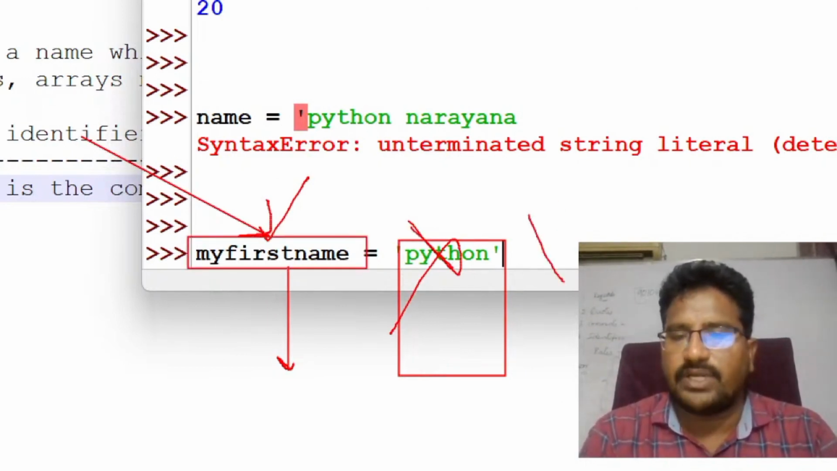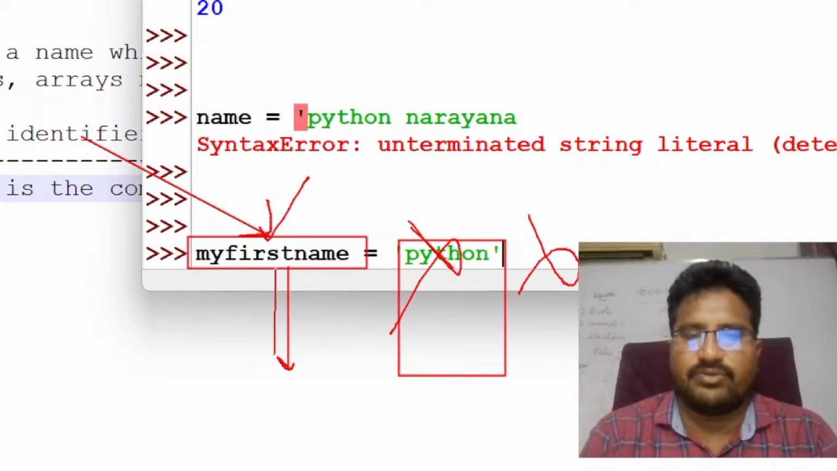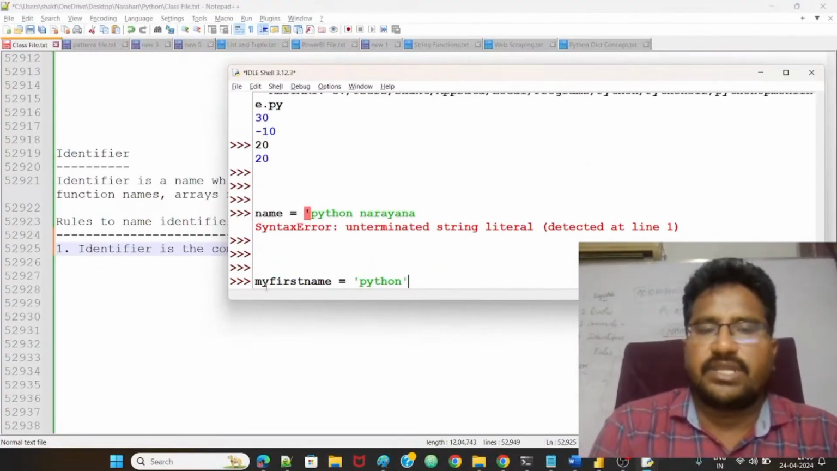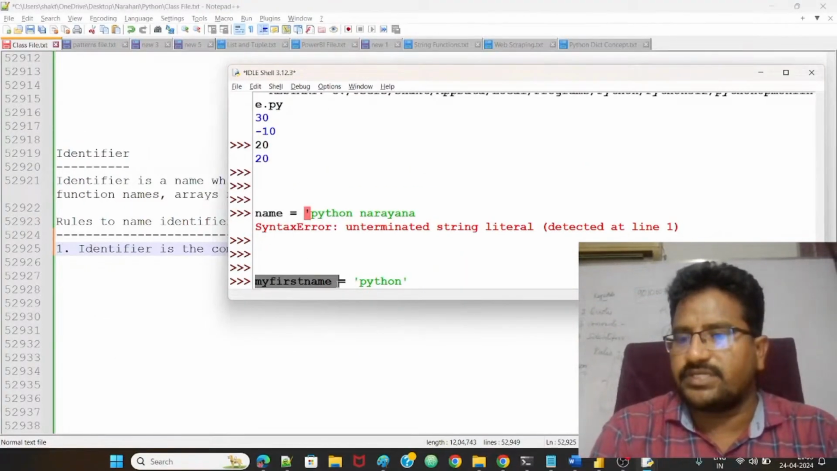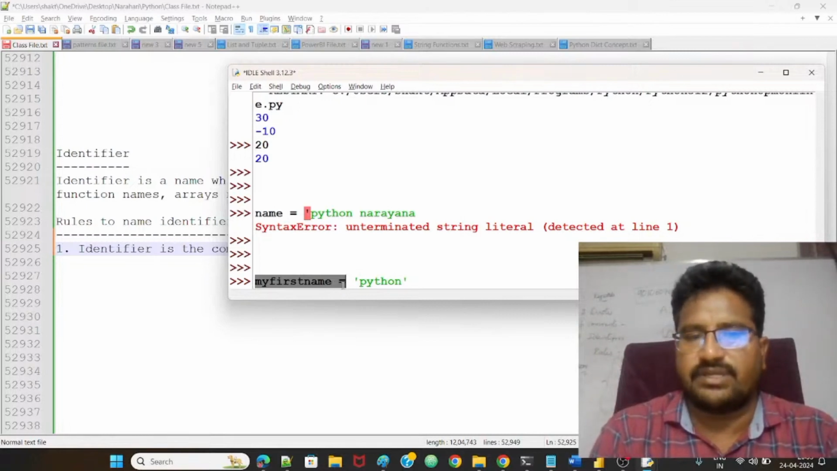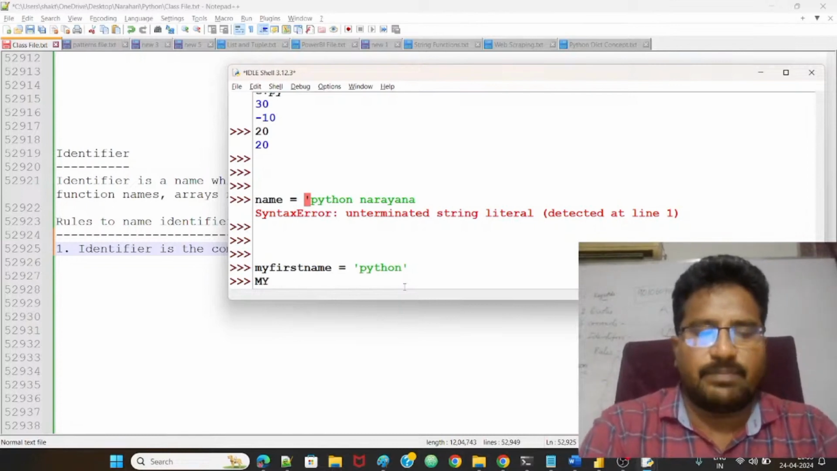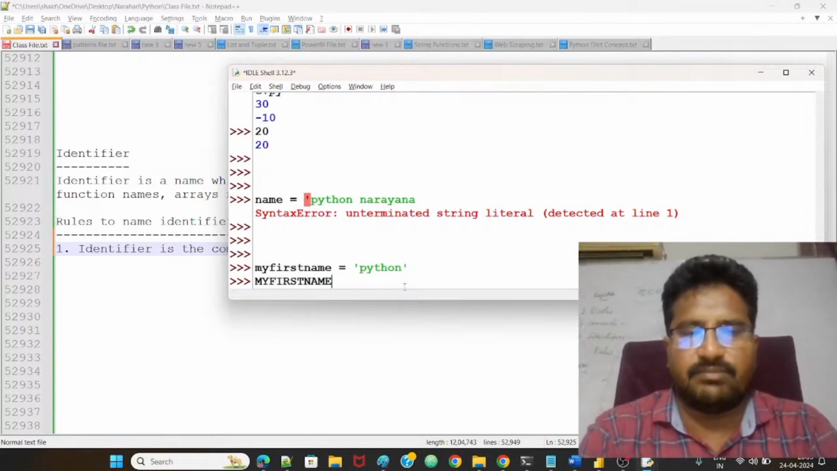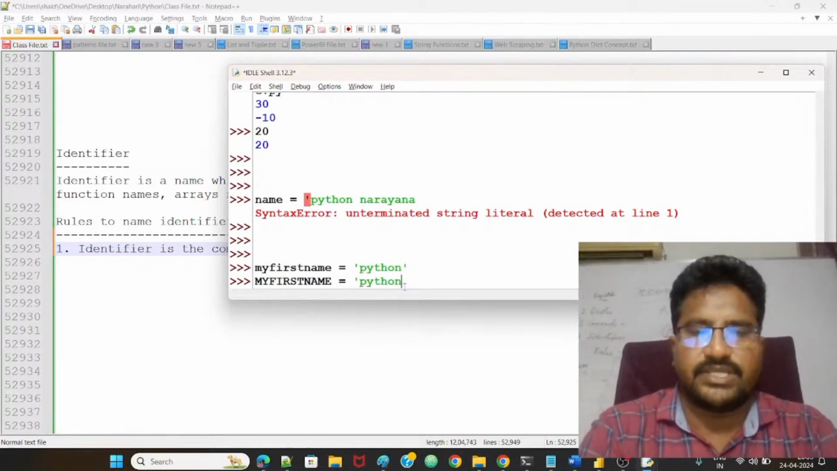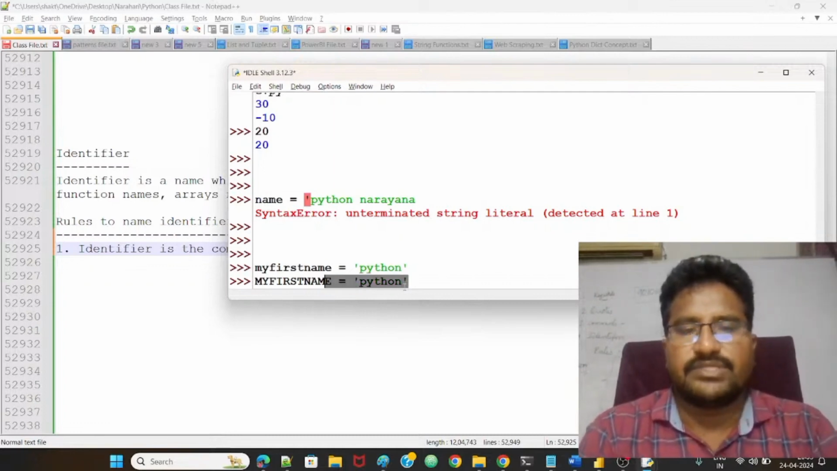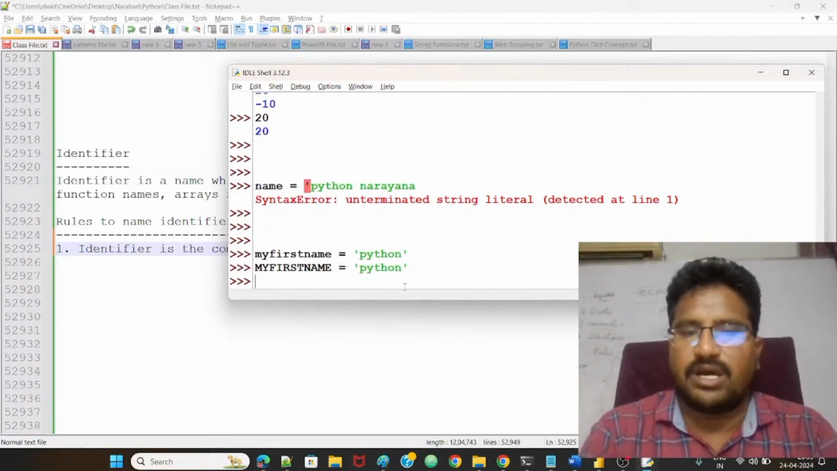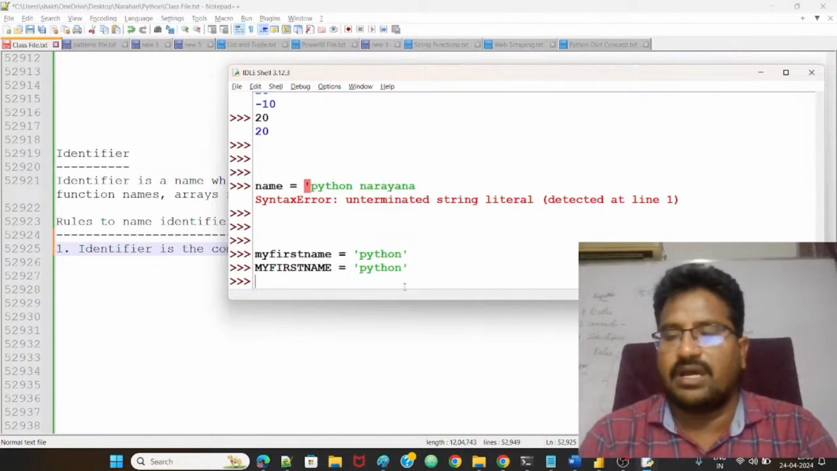We follow the rules for the variable name, not for the value. So don't think about what value I'm giving. Think about the combination only. Here I used all lowercase, yes, possible. I use all uppercase also, my first name. Yes, that is also possible. We can use all lowercase and all uppercase.